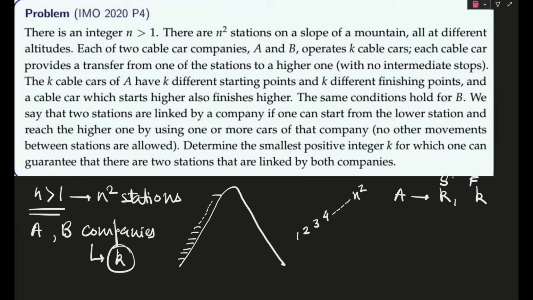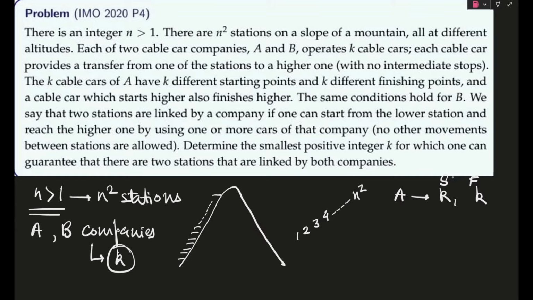Meaning, if we take two cable cars, one starting from 2 and one starting from 3, and the cable car starting from 2 ends at 4, then the cable car starting from 3 has to end at 5. So a lot of conditions have been given. The same conditions hold for B.